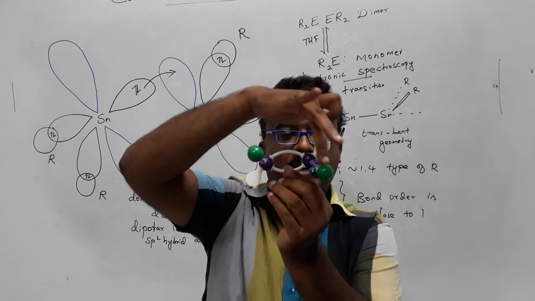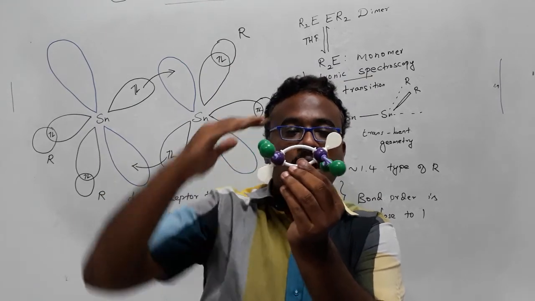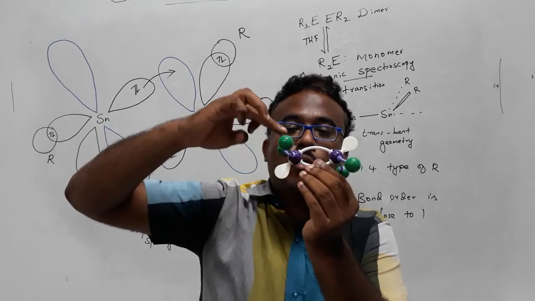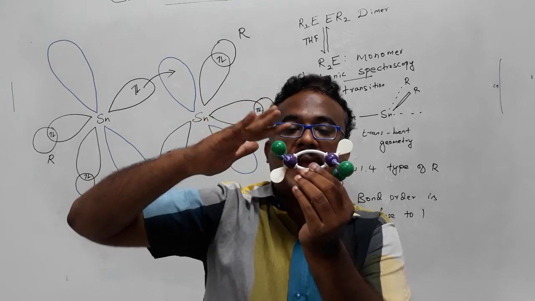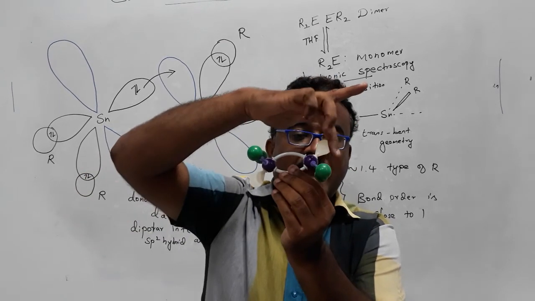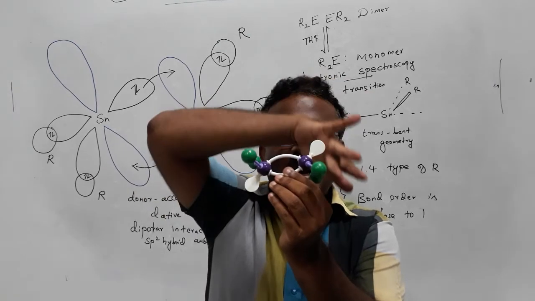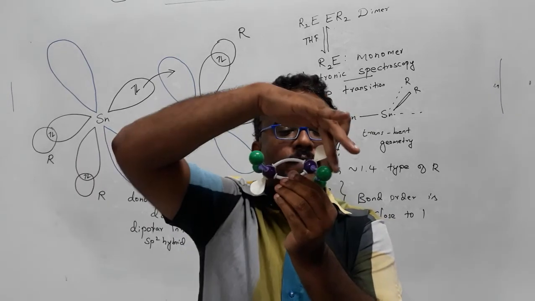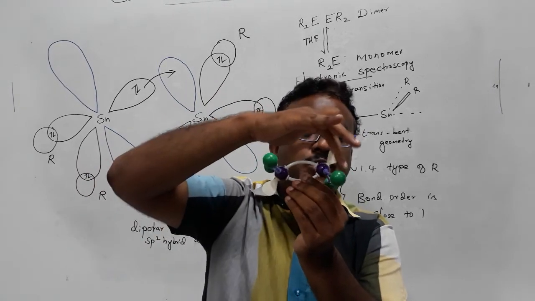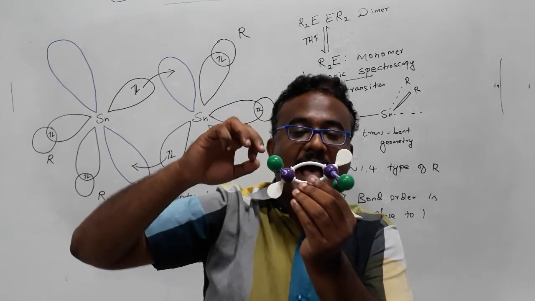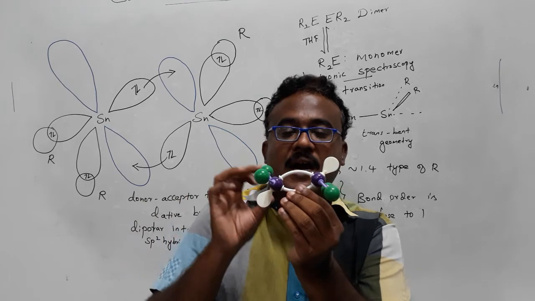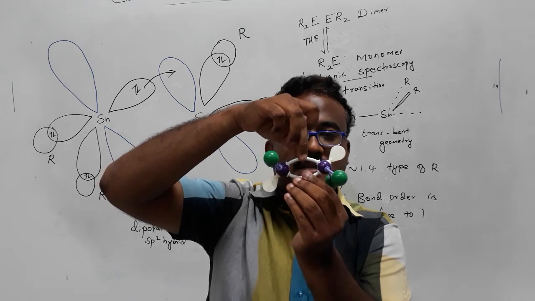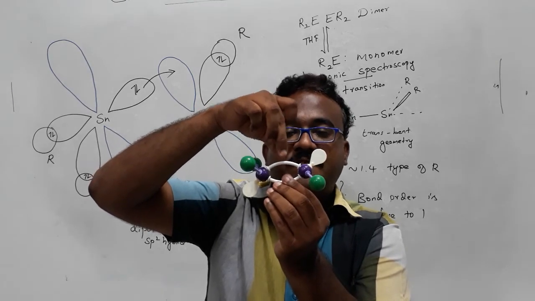You can see the overall geometry. If you consider the purple color balls as a plane, these 2 atoms are above the plane, and at the same time these 2 organic groups just exist below the plane of the molecule. So that's why these molecules are called trans-bent geometry. This bond, I already said, is a very weak bond because it is a kind of dipolar interaction.